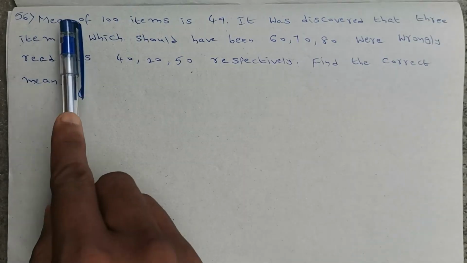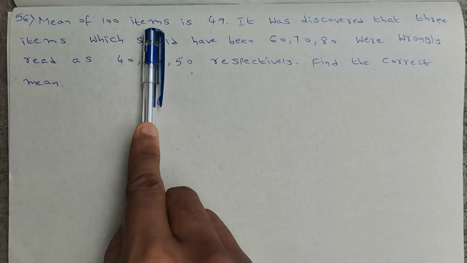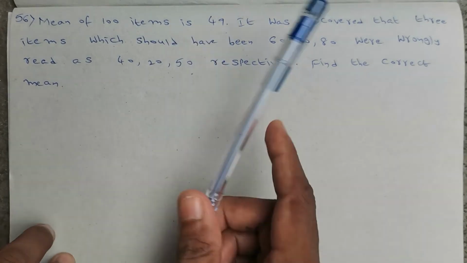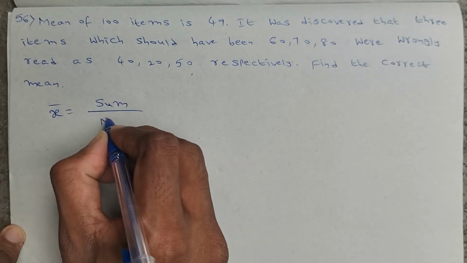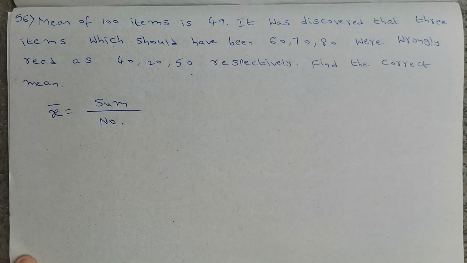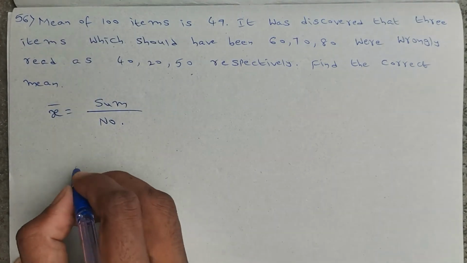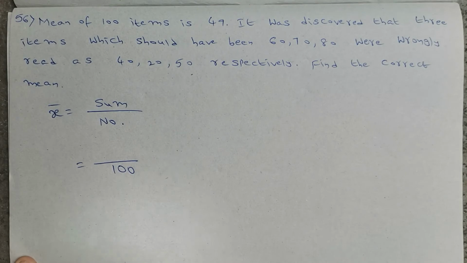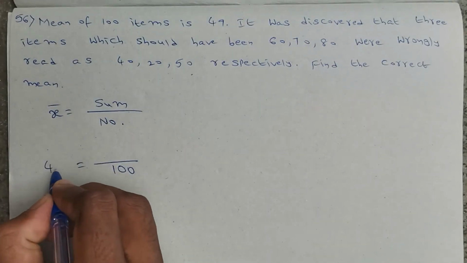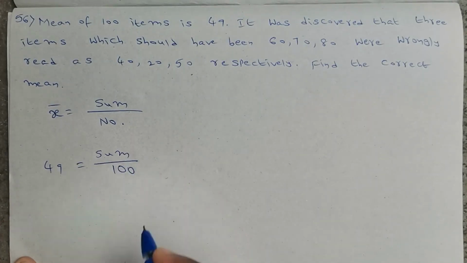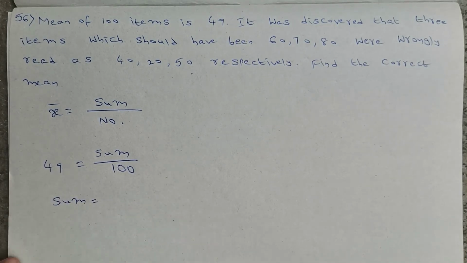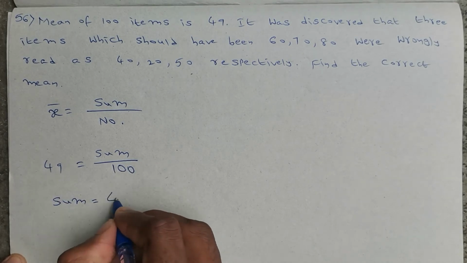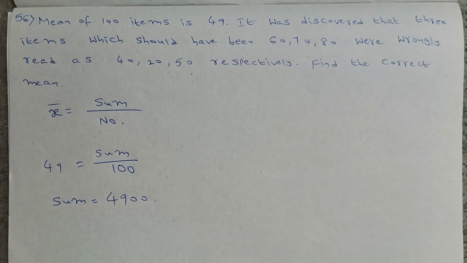Okay, the next question is, mean of 100 items is 49. X bar is equals to sum of the observations divided by number of observations. Mean of 100 items. So observations are 100 in number and mean is given as 49. So we don't know what is the sum of the observations. So I will take this 100 to the left side. So we will get sum of the observations is equals to 49 into 100, 4900. Sum of those 100 items is 4900.